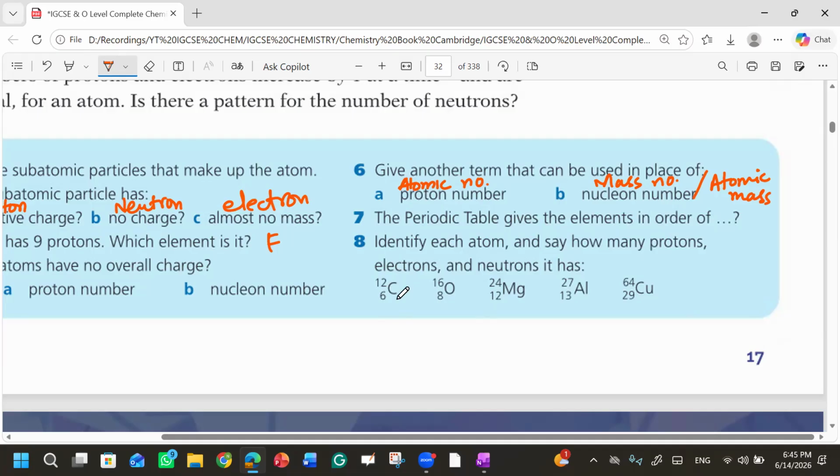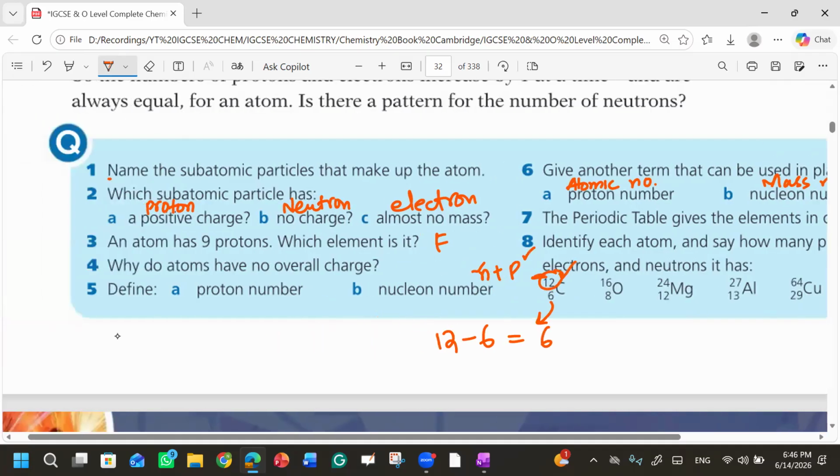You know in carbon, how do we calculate the neutrons? Simply, you will take the nucleon number and minus from it the proton number, and you will get the neutron number. Because the nucleon number is formed by adding neutrons and protons. You already know the protons, so you can minus protons from this 12 and easily get the neutron number. Are you getting my point?